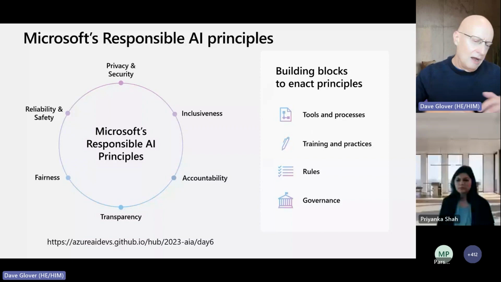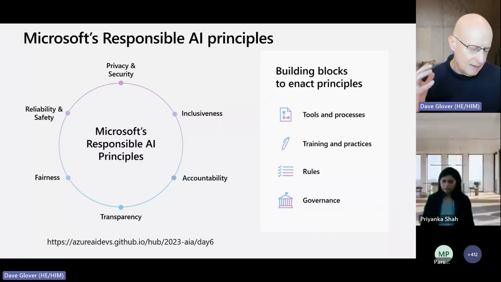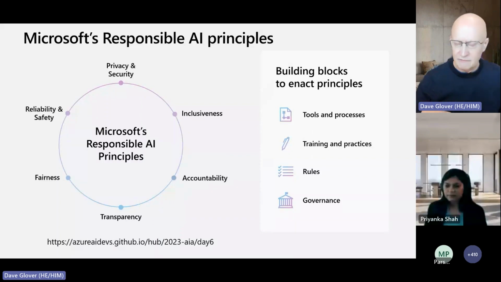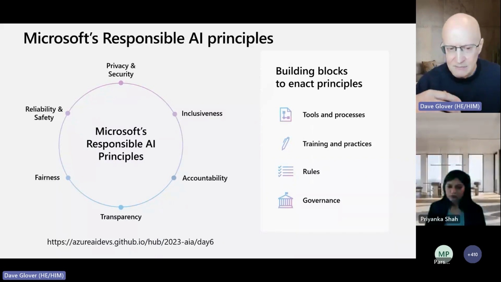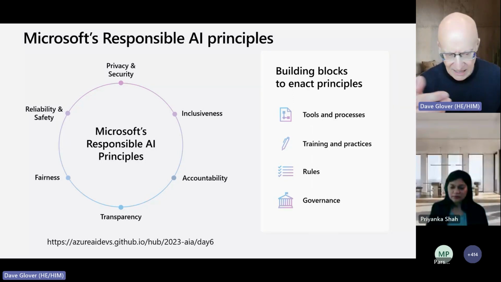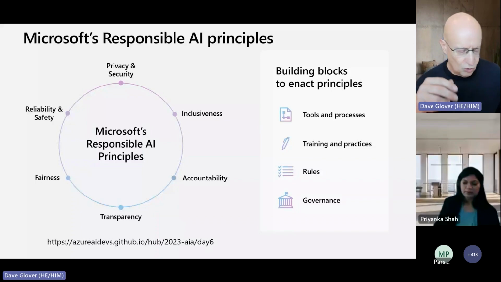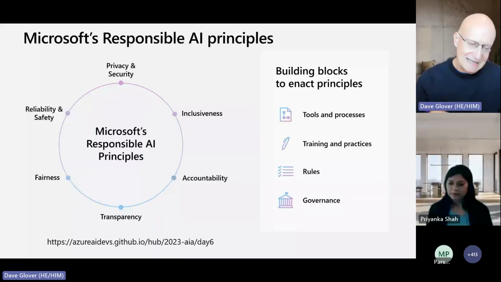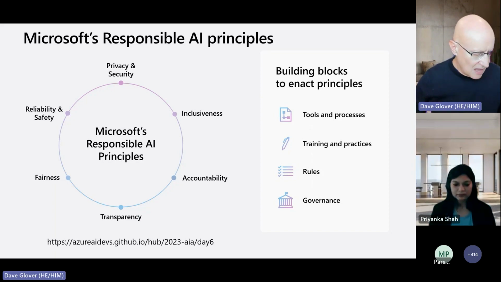So when I'm building these models, and the applications which use them, I want to make sure that, for example, we're using speech to text for hearing impaired, or we want to use something like Seeing AI. So we've got text to speech for visually impaired people, or being able to identify what the objects are in that environment. So things like that around inclusiveness.